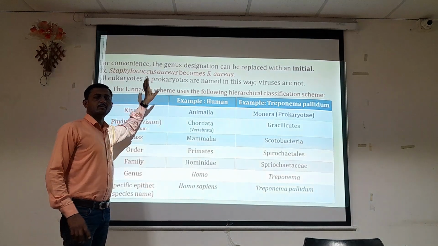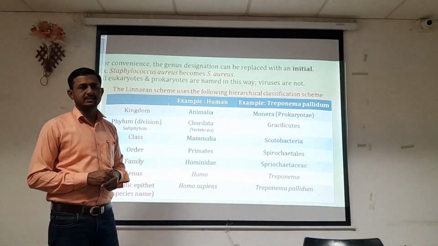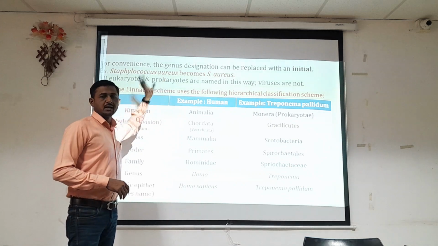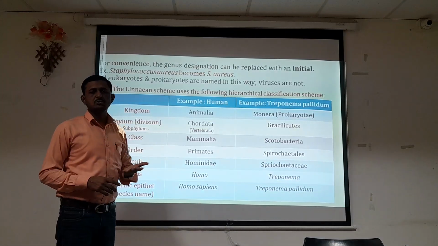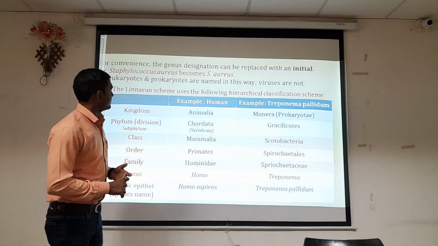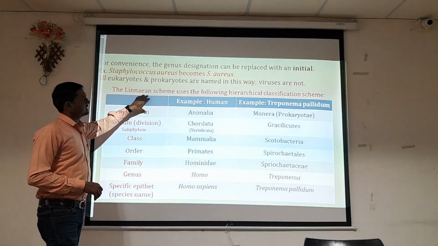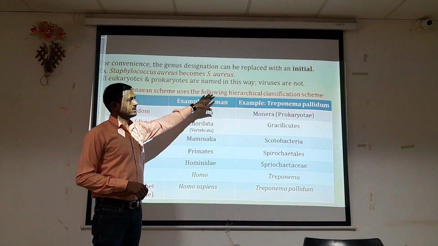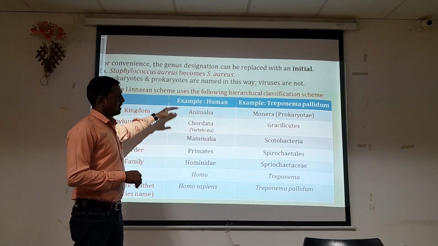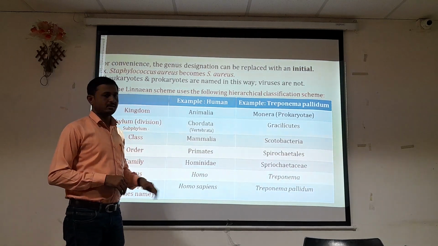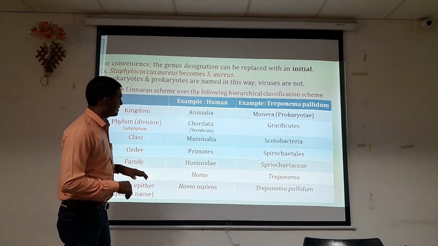But this system, which was devised by Carl Linnaeus, is not applicable for viruses. So for viruses we can follow another classification system. The Linnaeus scheme used the following hierarchical classification system. Here is how organisms are classified, and here we have taken a particular example.